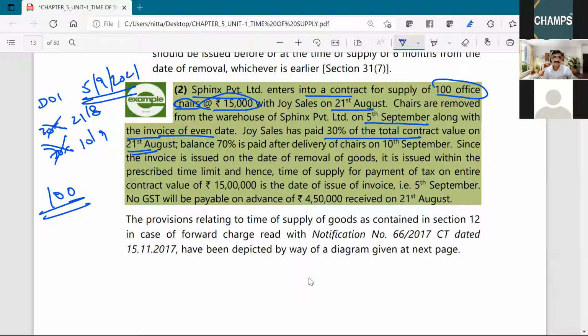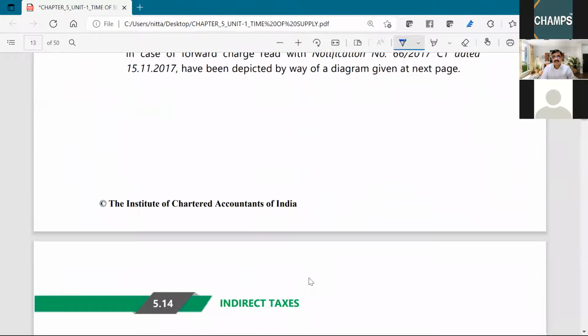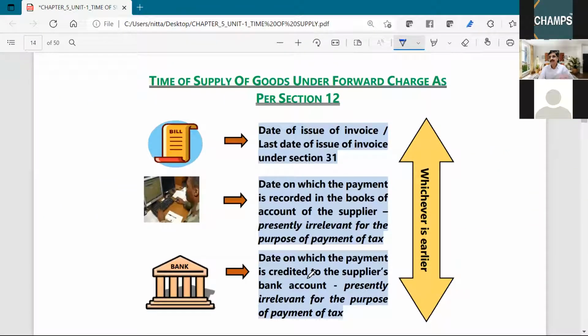Okay. Now, we have a pictorial representation of time of supply of goods under forward charge, date of issue of invoice or last date of issue of invoice under section 31. So what is the last date of issue of invoice under section 31?